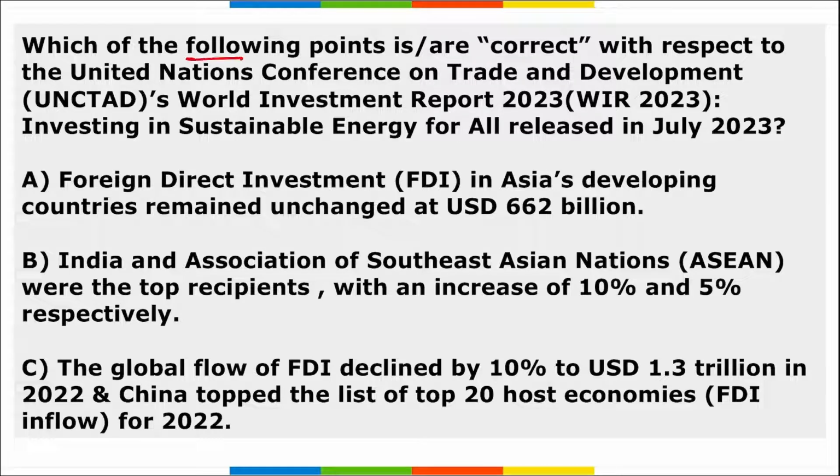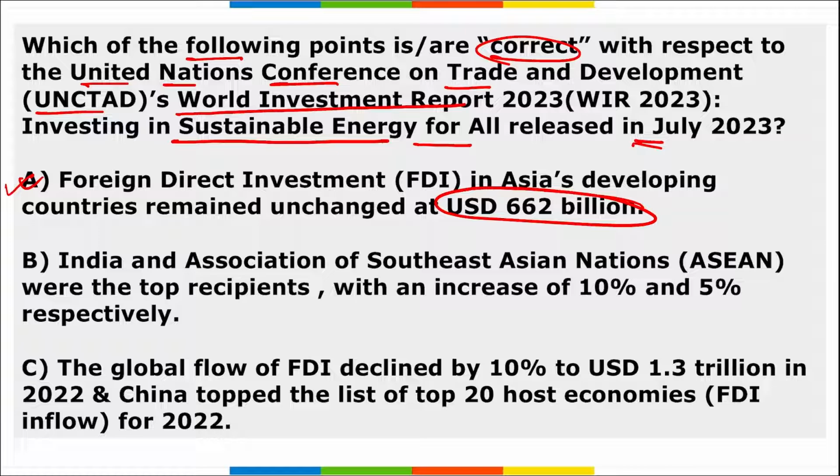Next, which of the following points are correct with respect to the United Nations Conference on Trade and Development's World Investment Report on Investing in Sustainable Energy for All released in July 2023? Remember this UNCTAD report, the World Investment Report for 2023. Here foreign direct investment in Asian developing countries remained unchanged at $662 billion.